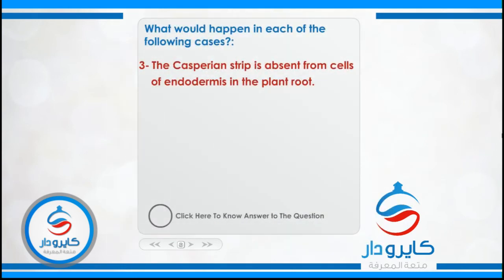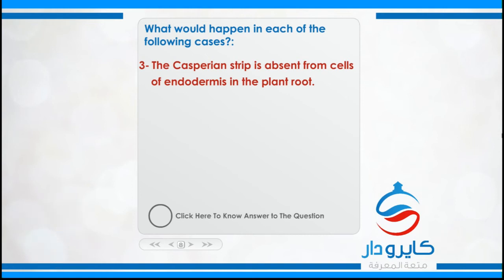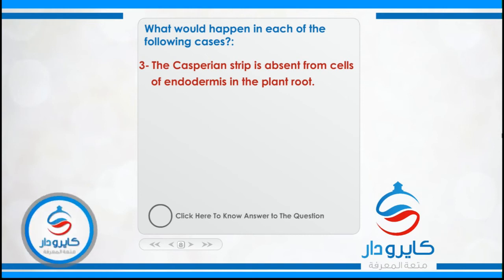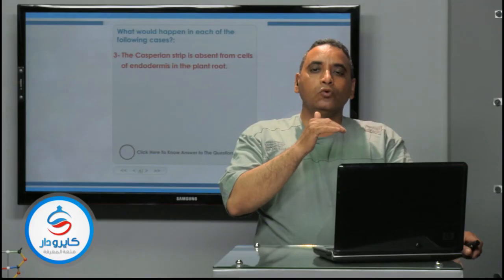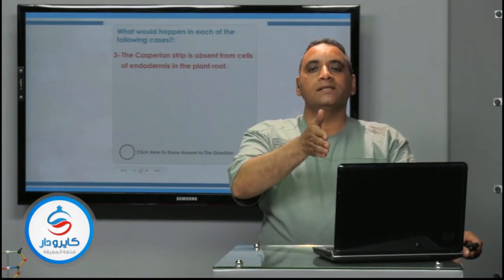The Casparian strip is absent in the cells of the endodermis in the plant roots. What about the function of the Casparian strip? The Casparian strip is a ribbon made of suberin inside the endodermal cells of the root. The endodermis is the innermost layer of the cortex inside the root. So the Casparian strip prevents the water from moving to reach the phloem, but allows the water to pass to reach the xylem vessels only.